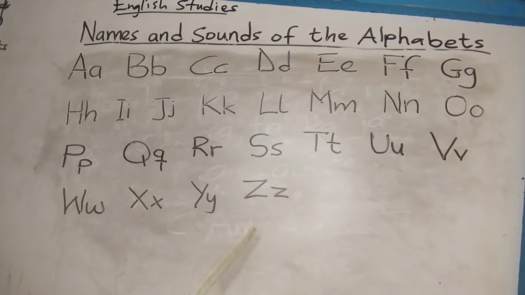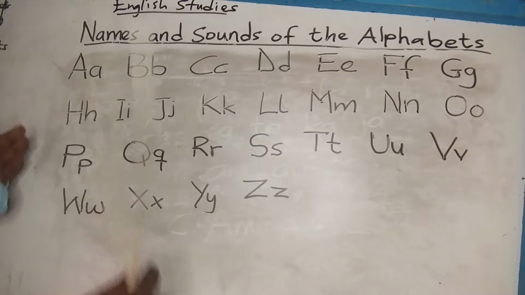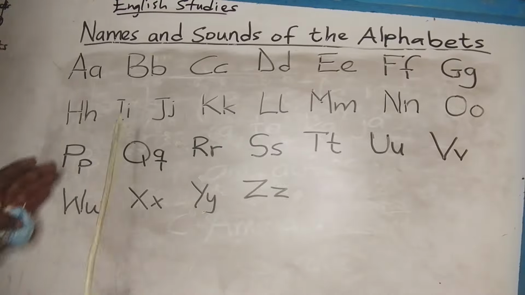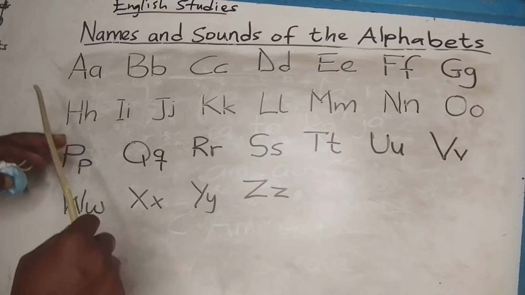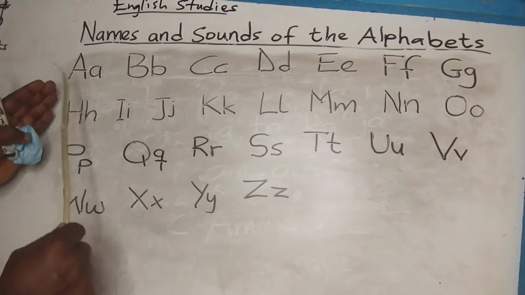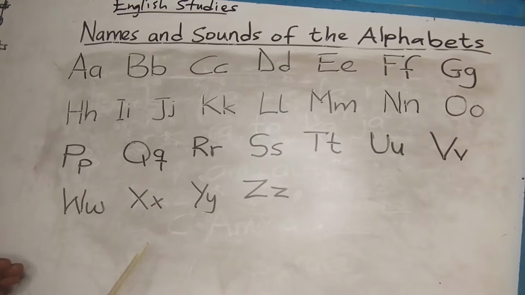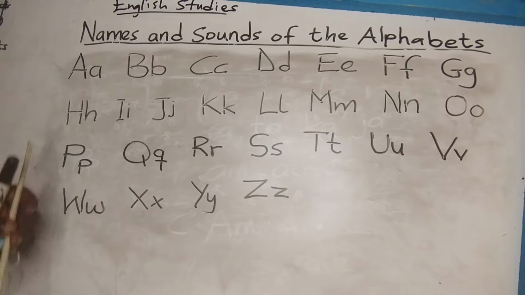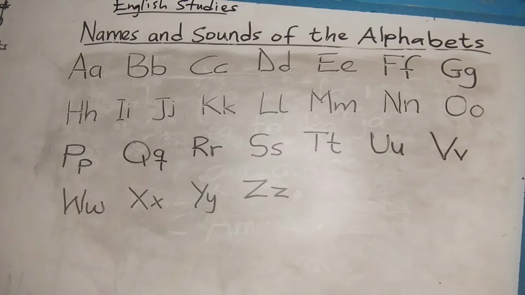Are you seeing it? These are their sounds, how they sound in words. So the first one was their names, A, B, C, D. That's their names. And their sounds are what I've just mentioned. You understand? So now let's combine the names and their sounds together. Let's mention their names and their sounds.